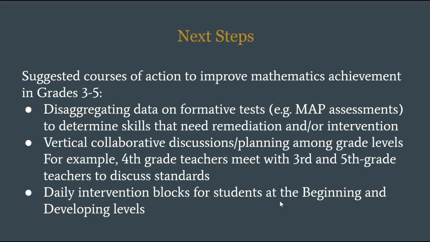So where do we go from here? Some suggested courses of action to improve mathematics achievement in grades 3 through 5 are disaggregating data on formative tests such as the MAP assessments to determine skills that need remediation and/or intervention, vertical collaborative discussions and planning among grade levels. For example, fourth grade teachers meet with third and fifth grade teachers to discuss standards, and daily intervention blocks for students at the beginning and developing levels for all grade levels.